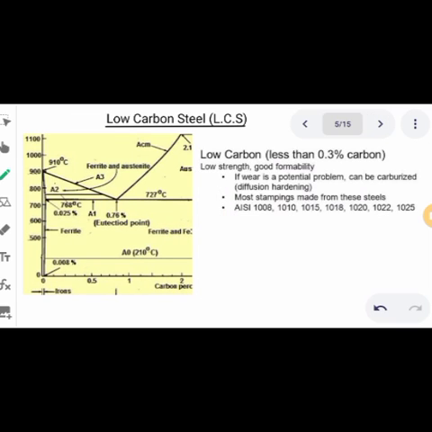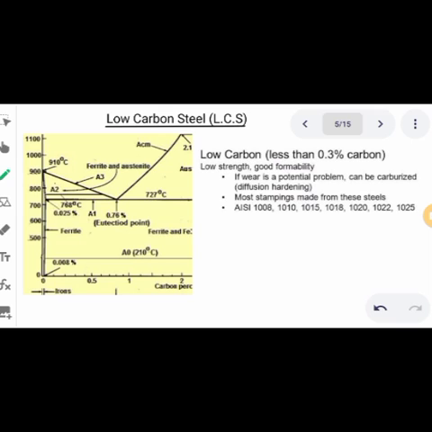Now, the low carbon steel. The low carbon steel is a type of carbon steel which contains about 0.15% to 0.3% carbon. It is also known as mild steel. Because of this low carbon content, this material is a very ductile material.